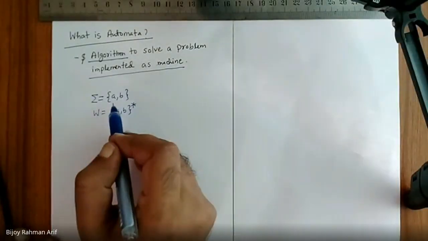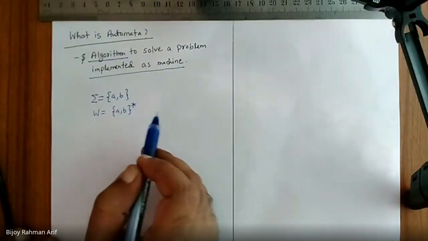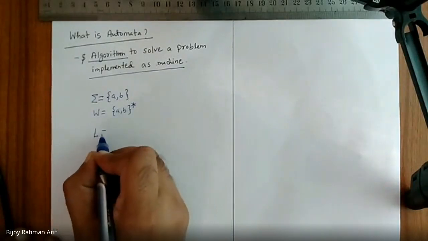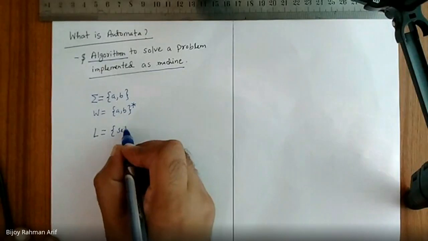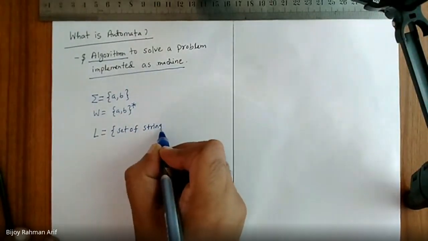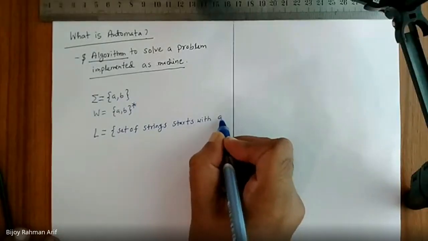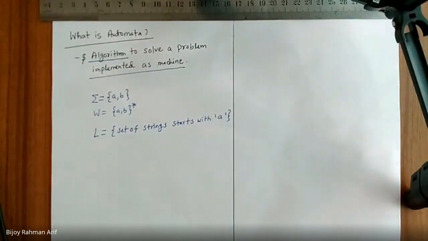So my alphabet is A comma B, and my word set is all the possible strings that can be generated using A comma B. Now let's define my language. Language is the set of strings that start with A. Let's consider A, a simple one.